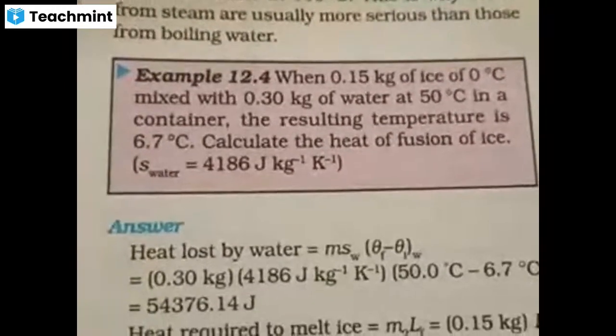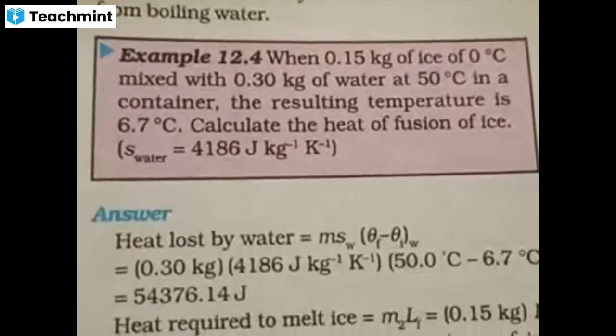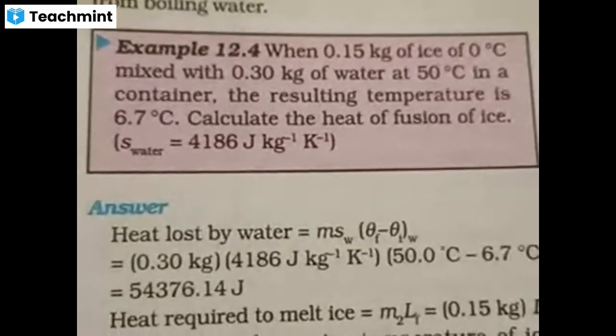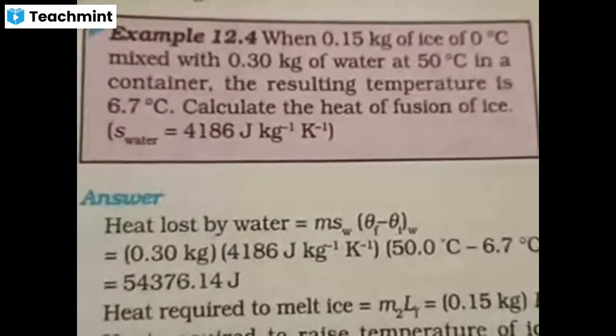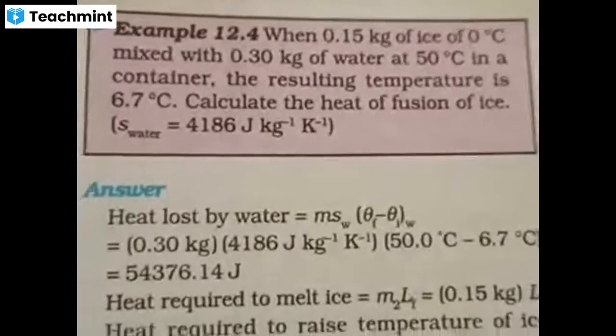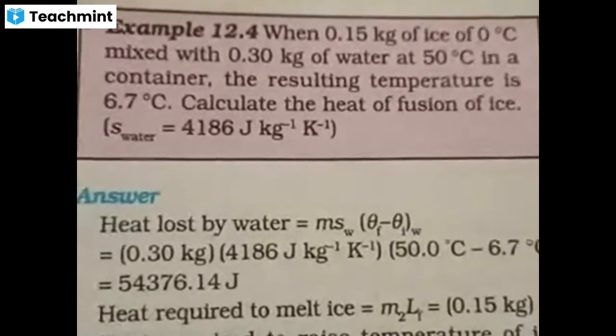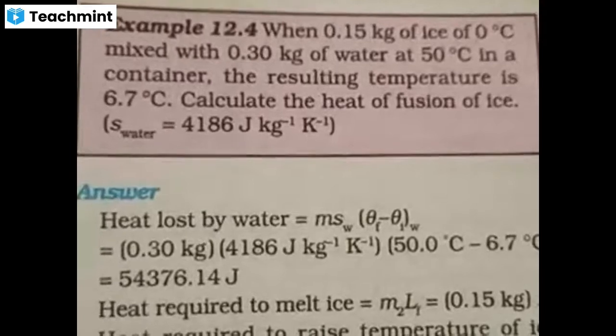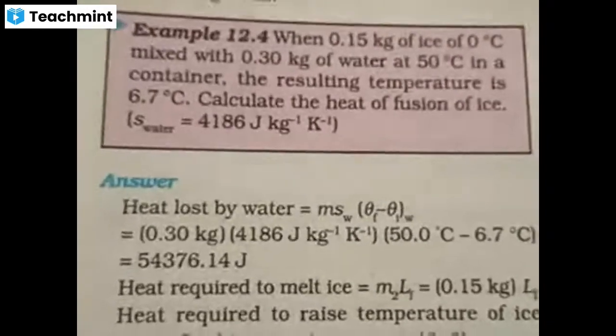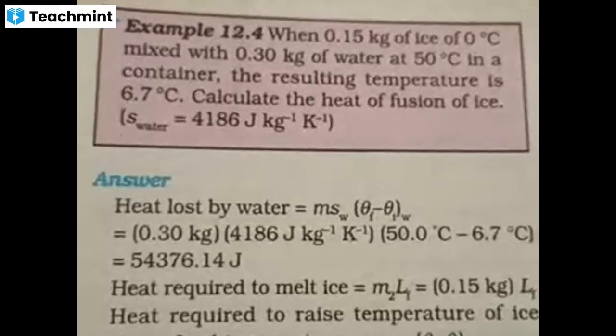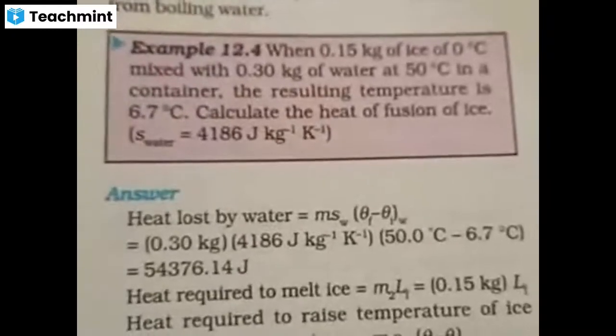We have taken ice contents on one side and water contents on the other. The mass of ice is 0.15 kg. The initial temperature of ice is 0 degrees Celsius. What is the final temperature of ice? The final temperature of ice is 6.7, so ice is converting from 0 to 6.7. Yes or no? Yes.